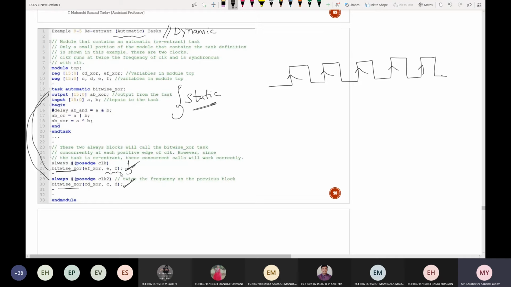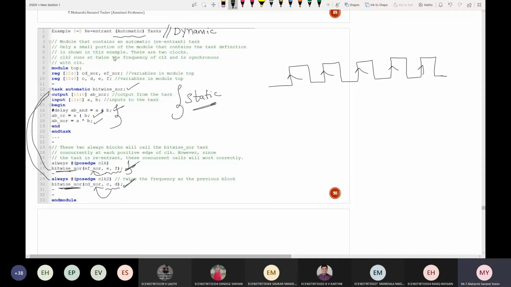So here, what will it do? E and F are inputs, and the result will be given to EF underscore XOR. Here also the same thing: C and D are inputs, and the result will be given to CD underscore XOR. So this is a particular task. It enters here and performs all these operations: this is the AND operation, this is OR, and this is XOR operation.